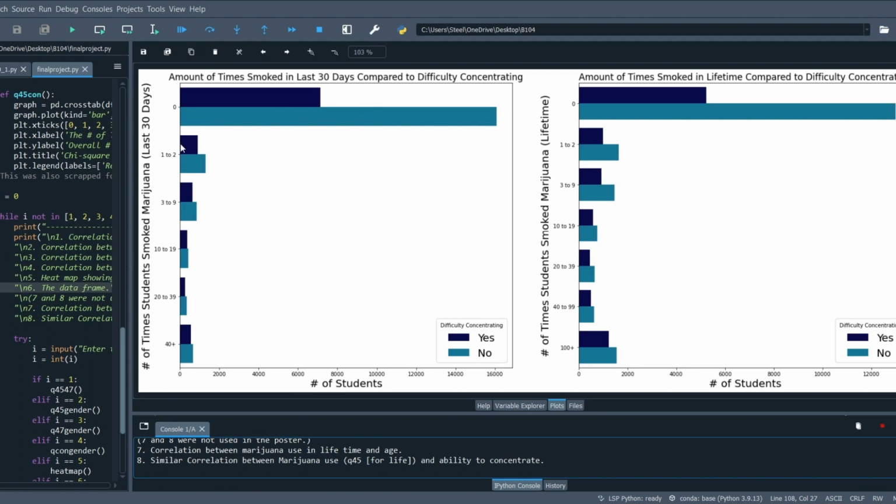However, for students who have reported to have used marijuana, in each instance, that ratio is noticeably higher, especially the more you go up. Looking at the amount of time smoked in a lifetime compared to difficulty concentrating, students who have used marijuana 100 plus times is nearly equal to those who responded no, whereas in the control group, it's maybe not even 40%.